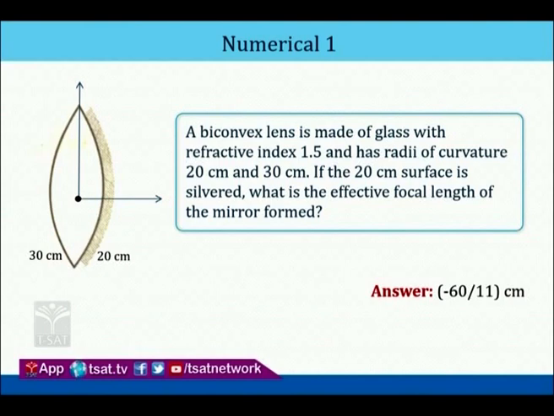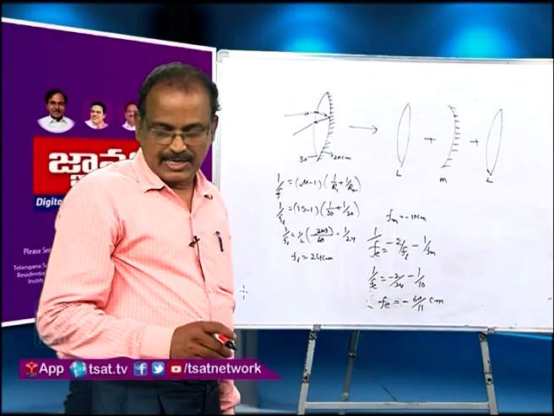Okay. A biconvex lens is made up of glass with refractive index 1.5 and has a radius of curvature 20 centimeter and 30 centimeter. If the 20 centimeter surface is silvered, what is the effective focal length of the mirror formed? So, we have calculated like this. So, this is the Fe is equal to minus 60 by 11 centimeters. This is the answer. So, this type of question is asked in competitive type examinations. So, mainly today I am stressing on the competitive examination questions in the lenses.